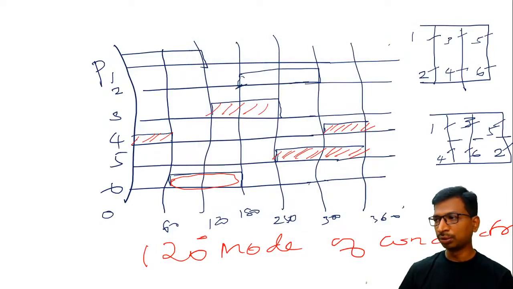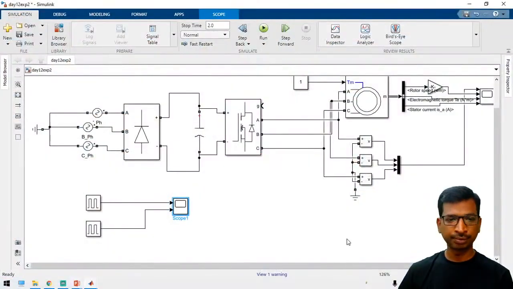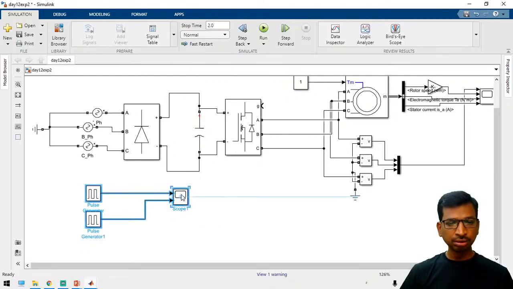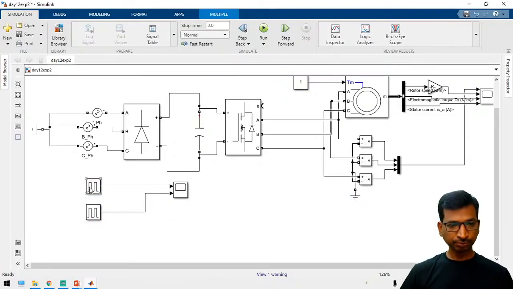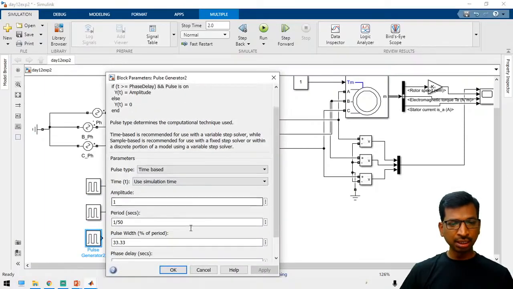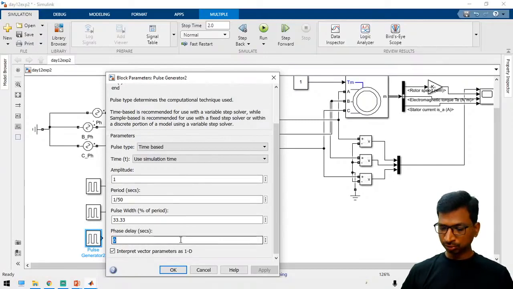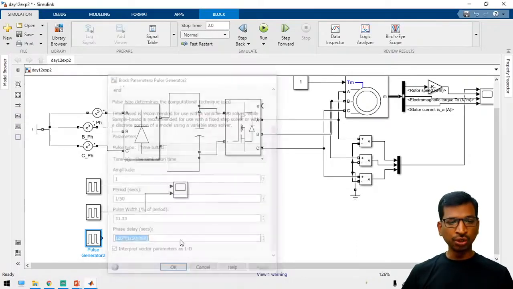So now I am going to take another one. And for the B phase, you have to introduce the 120 degree phase shift. Already I have informed how to calculate the degree. Just take 1 by 50 divided by 360, this is the time period for a single degree. So just multiply this value by 120, and from this you can get a 120 degree phase shift.